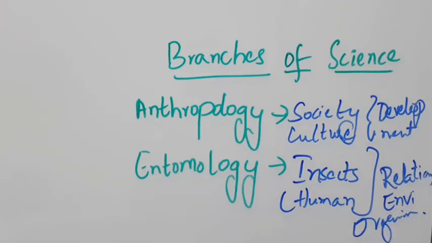Insects and humans and their relationship, and also environmental changes. Because of that, what will happen? All this will be studied under one branch, that is entomology.